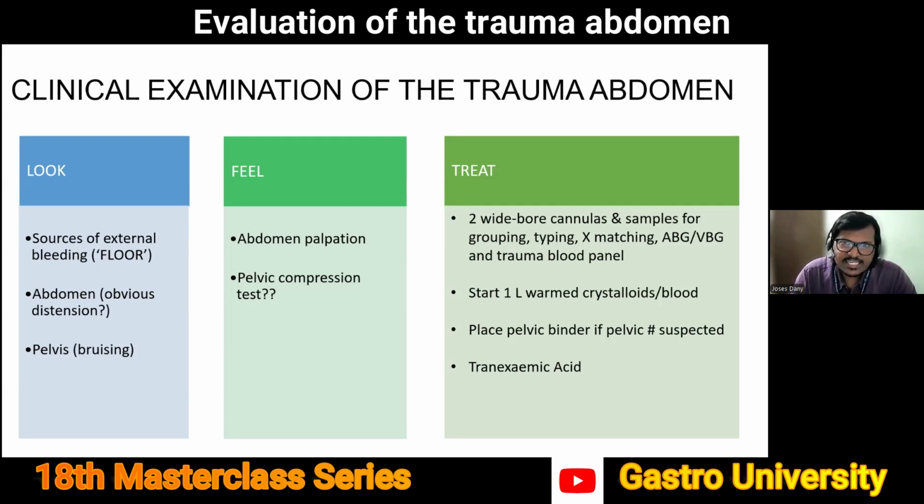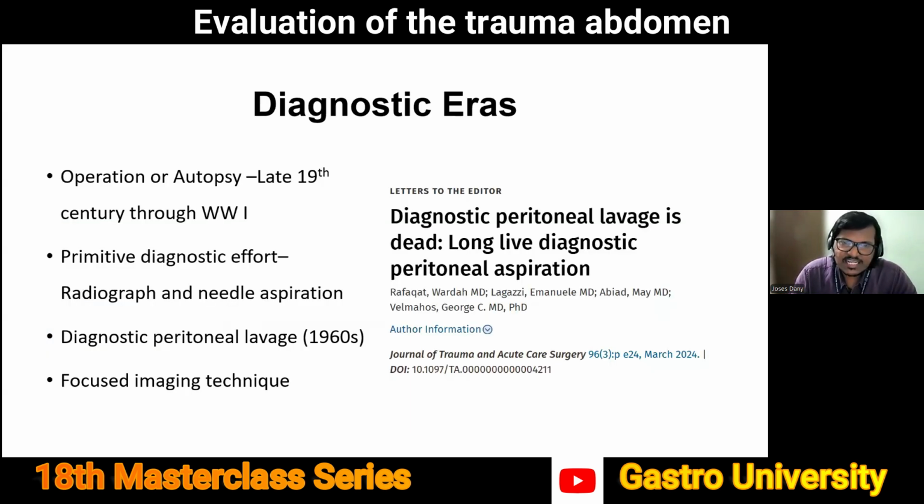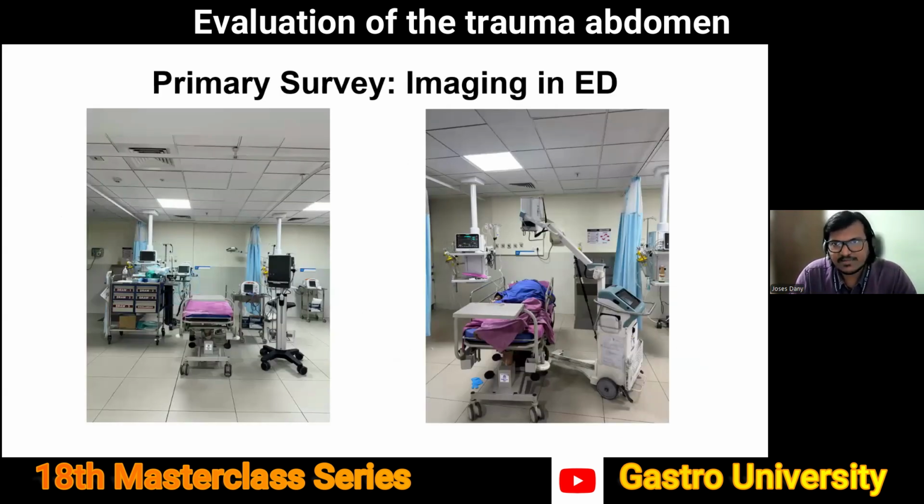Now, beyond clinical examination, is there any other way that we can look into the abdomen and determine if there is ongoing bleeding? Earlier, we used to do diagnostic peritoneal lavage. Some people advocate for diagnostic peritoneal aspiration. But beyond all of that, there are much, much better tools which we have in hand. Our goal is to make sure that the patient who's so unstable and so sick, who's probably having an ongoing blood loss in the abdomen, doesn't have to go anywhere.